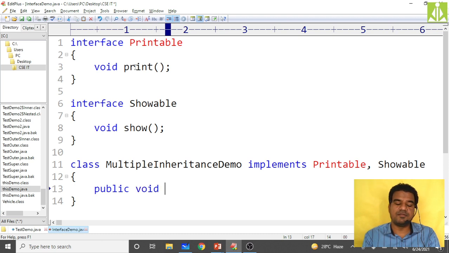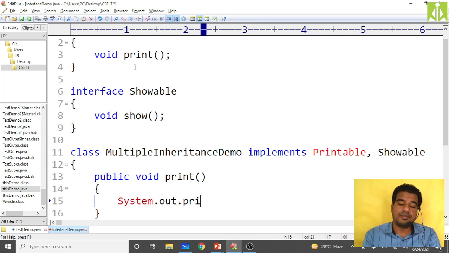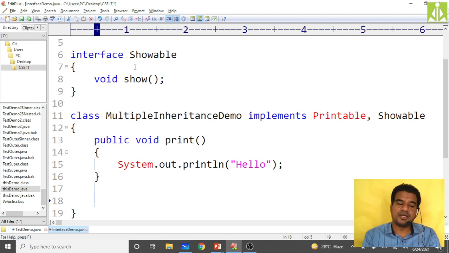So first it is giving the definition for the print method. Just put one message, System.out.println, print any message, hello, it is printing. Okay, then give the implementation for the second interface method, that is show.